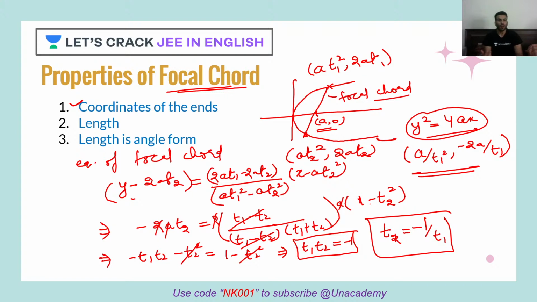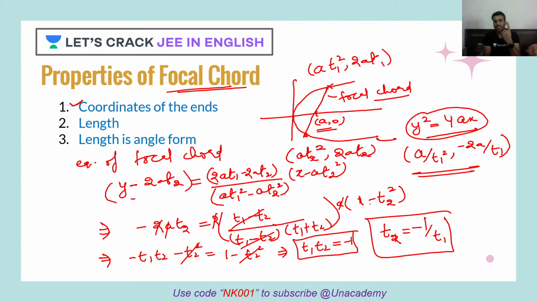So now how would it help us? See, initially we were using 2 points, x1, y1, x2, y2. We were having 4 variables. We reduced it to 2 variables. How? We introduced parameters T1 and T2. Now, since it's a focal chord, with the condition we have got, we can write both the ends' coordinates in only one variable.